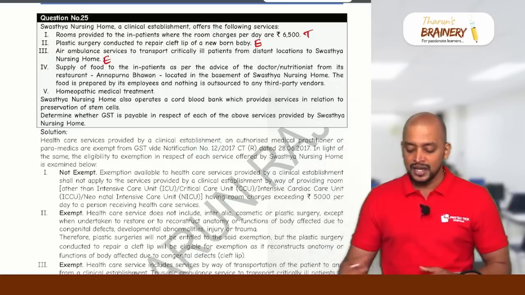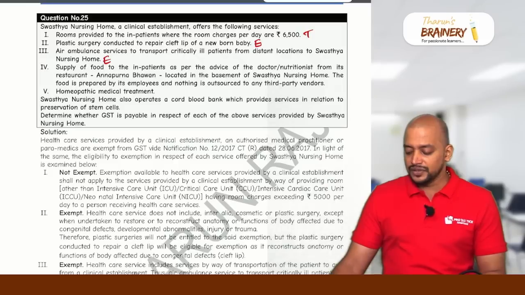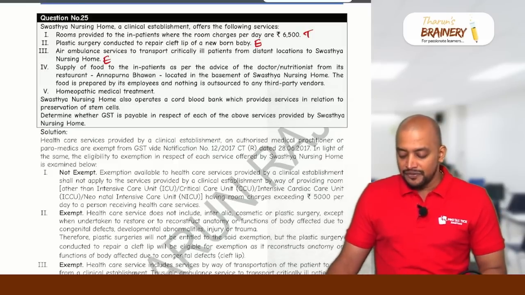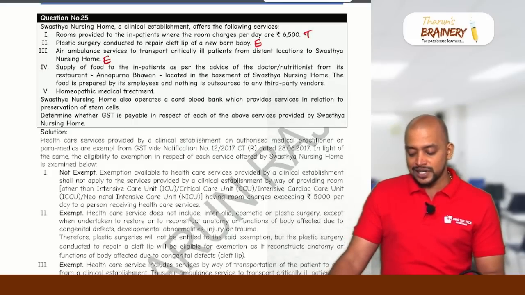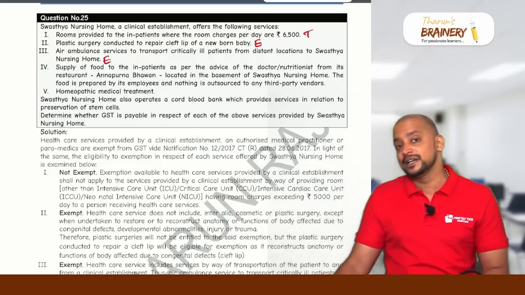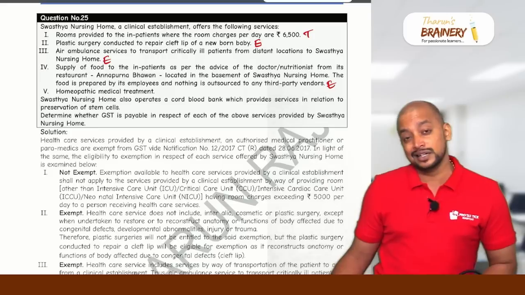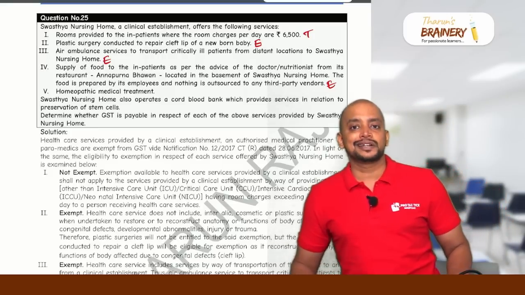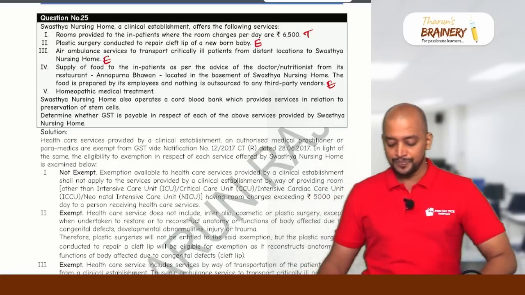Supply of food to inpatients as per the advice of the doctor or nutritionist from the restaurant Annapurna Bhavan located in the basement of Swasthya nursing home. The food is prepared by employees and nothing is outsourced to any third party vendors. Now, this is supply of food to inpatients, those who are admitted there, which means it will be exempted. What if food is sold to others, outsiders, outpatients, or visitors, then it will become taxable.